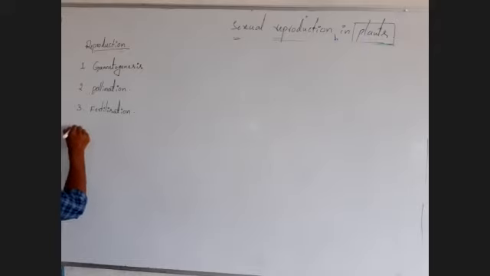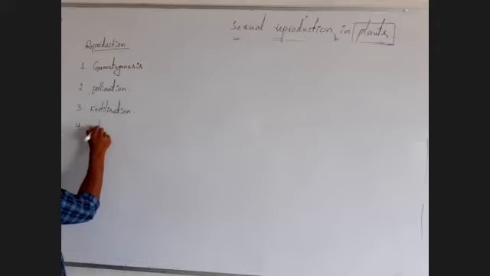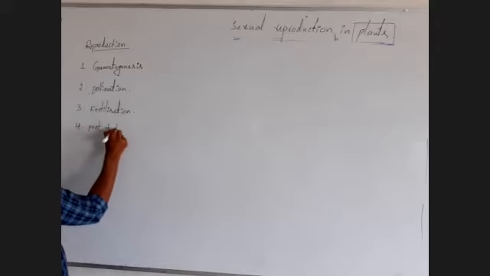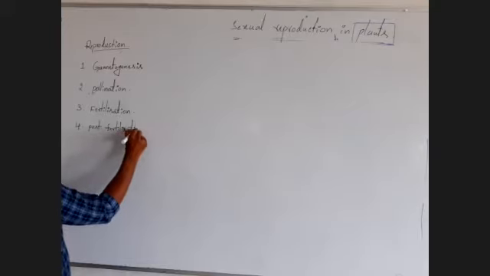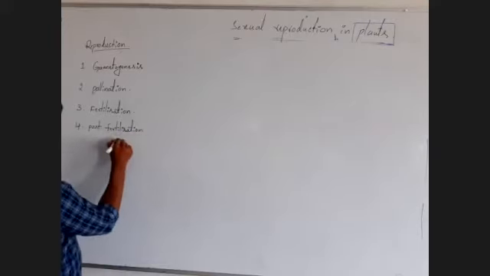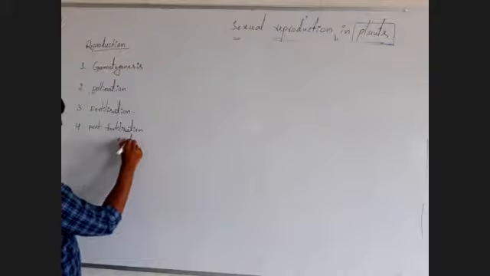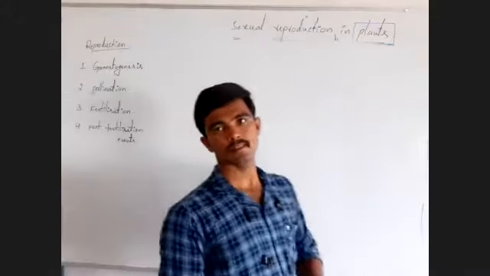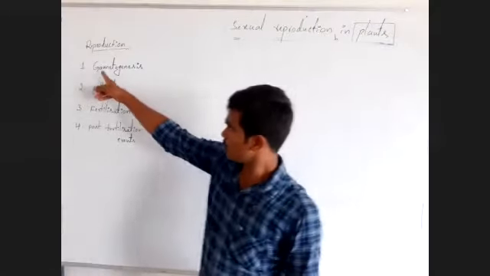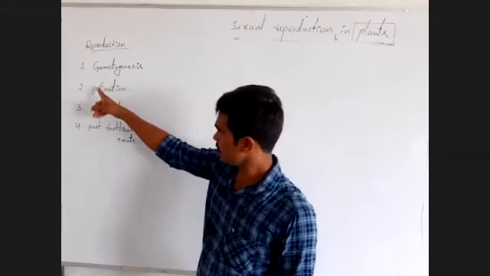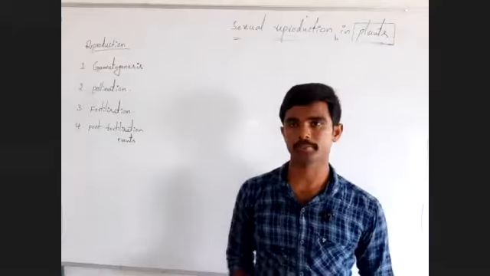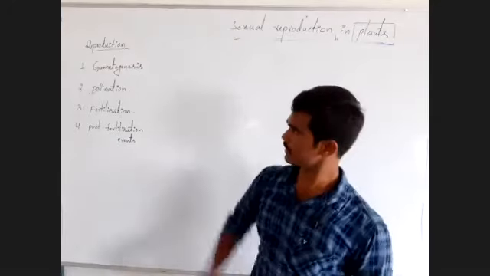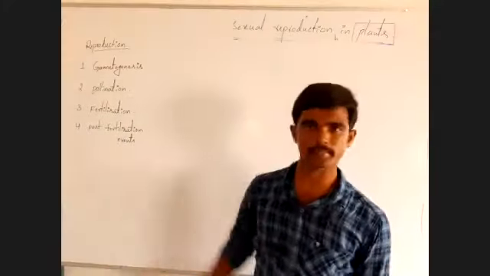Next, fourth one, post-fertilization events. These are the four main events in sexual reproduction. Okay, let us see all four events one by one.